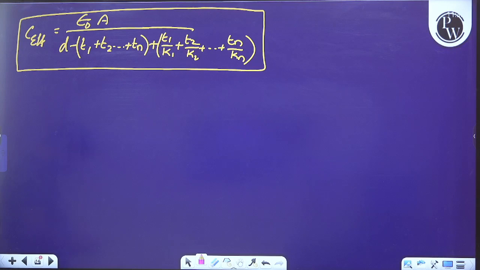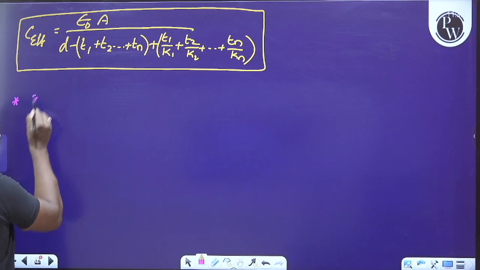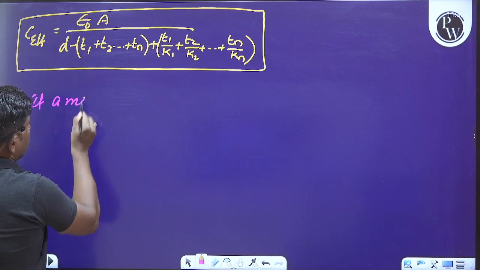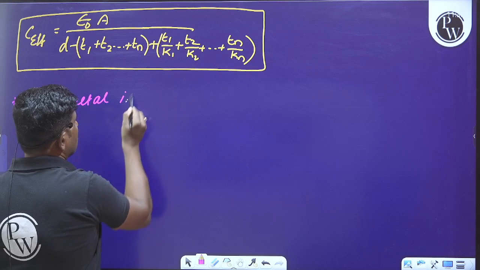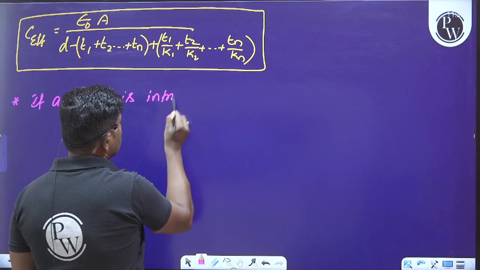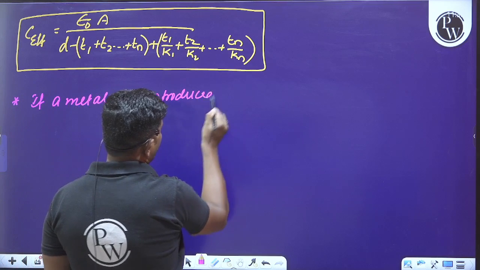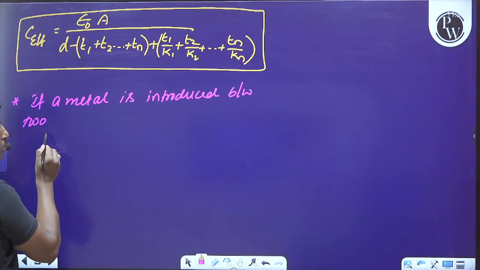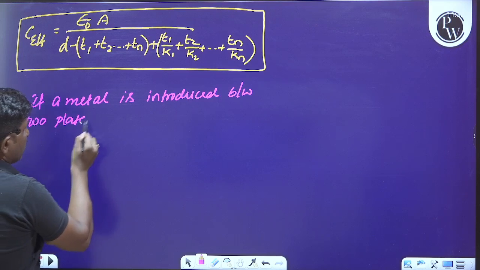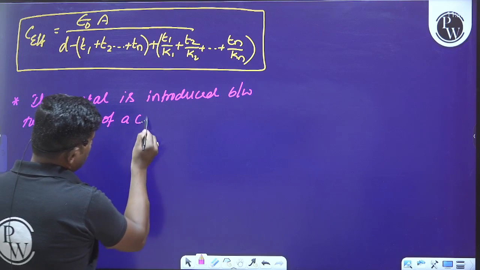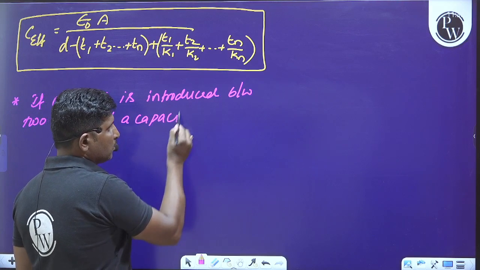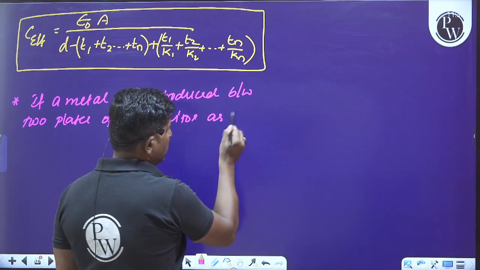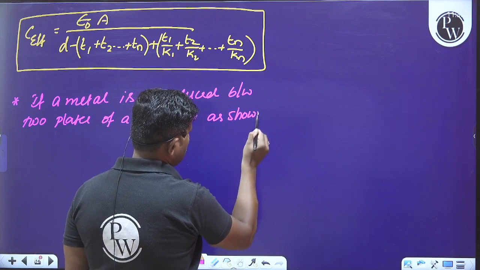Suppose a metal is introduced between the two plates of a capacitor, as shown. Please have a look here.